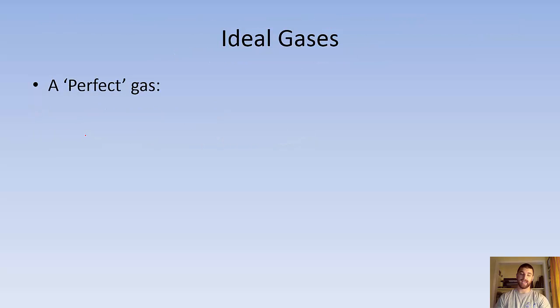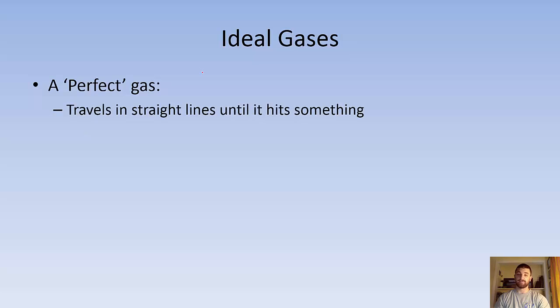All right, so ideal gases. A perfect gas, how would it behave? Well, the first thing is it would definitely travel in straight lines until it hits something. So it wouldn't be like a curveball. It's going to go straight until it hits, say, another gas particle or a wall.